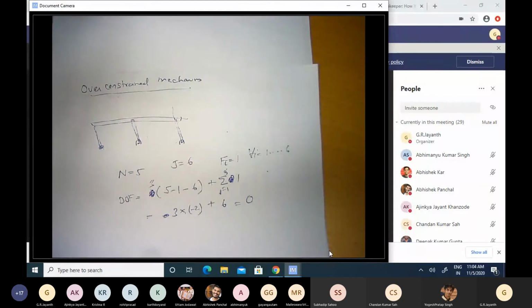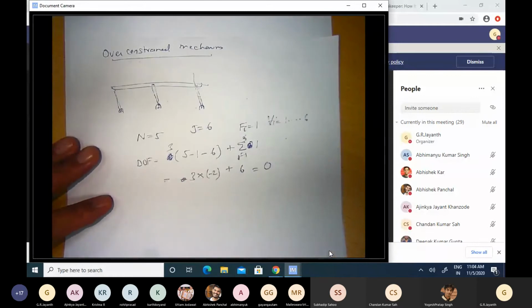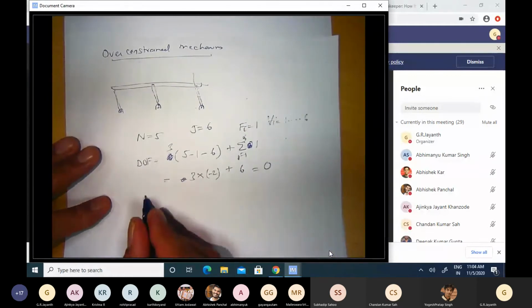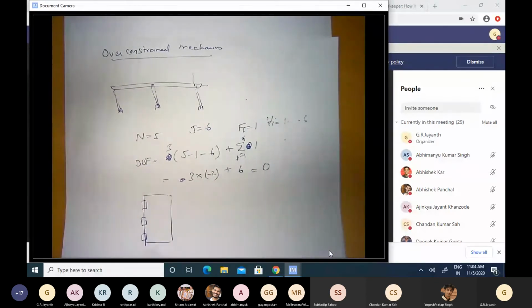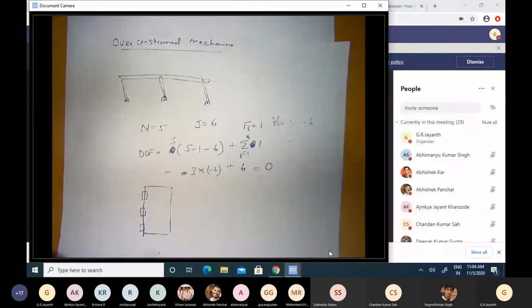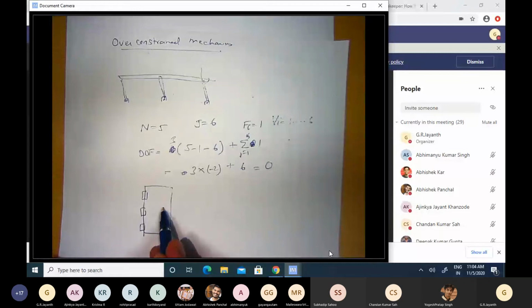So this is an example of an over-constrained mechanism. Another example, which is far more mundane, is a door which is hinged at multiple locations. You have 3 or 4 or more hinges for a door, right? Let us say we consider this as a 3-dimensional mechanism, just a rigid body, which is a door, connected to another rigid body, the wall, by means of these revolute joints.